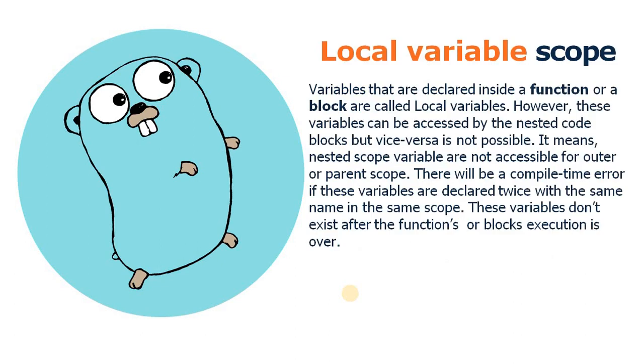First, the local variable scope. Any variable declared inside a function or a block is called a local variable. These variables can be accessed by nested, further child blocks or functions of the same program, but the vice versa is not possible. As we mentioned in the previous slide, the parent cannot access the child code block's variables, but the child block can access the parent block's variables.